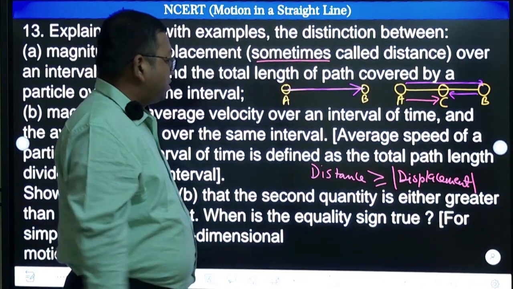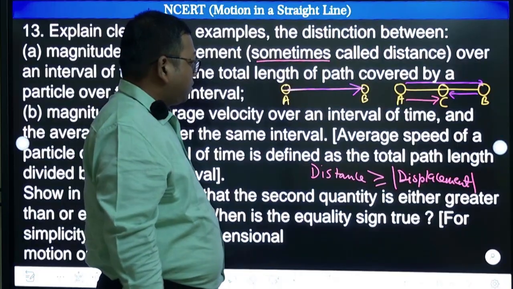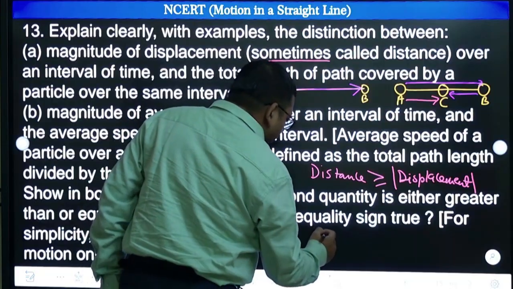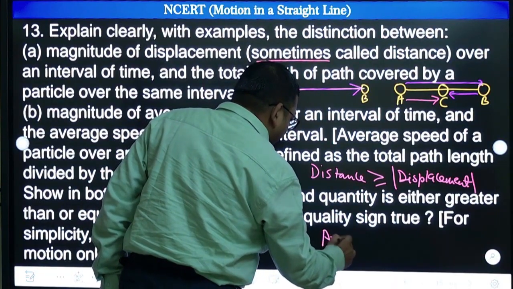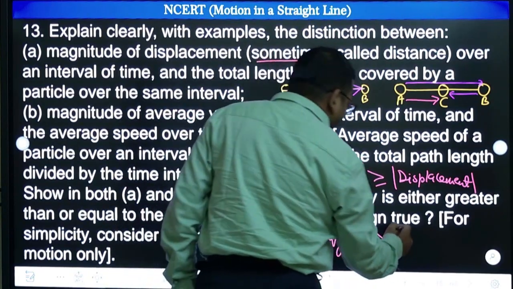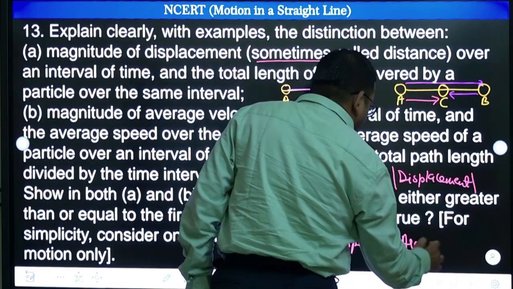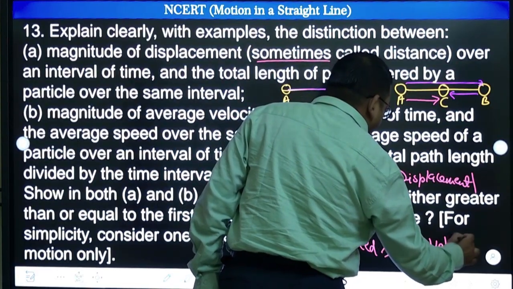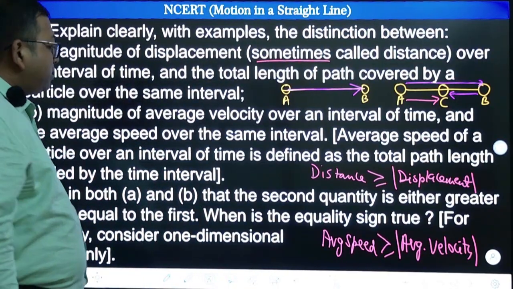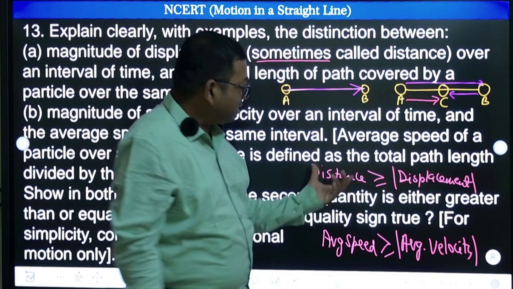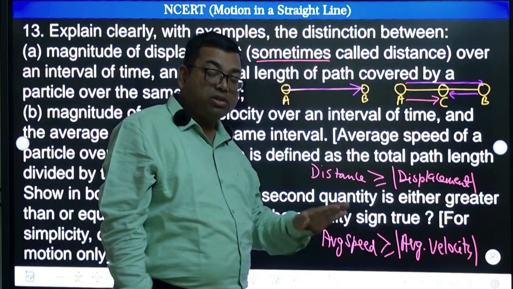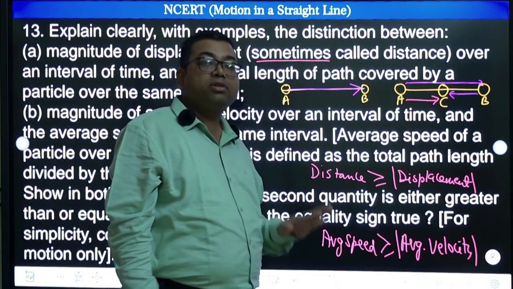Okay, right? So this condition will be fitting. Similarly here we can say that the average speed is greater than or equal to the magnitude of average velocity, right? That's what it is. When is the equality sign true? Already we explained the equality will be happening when the direction of motion does not change. When the direction of motion does not change.